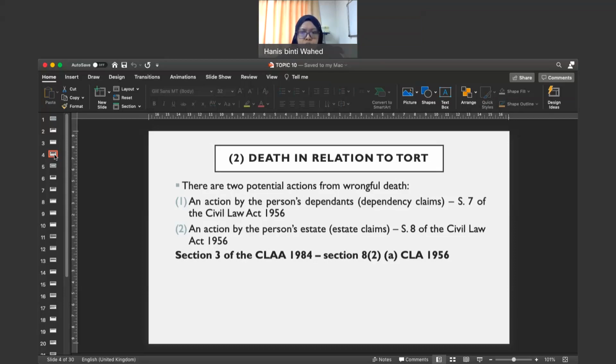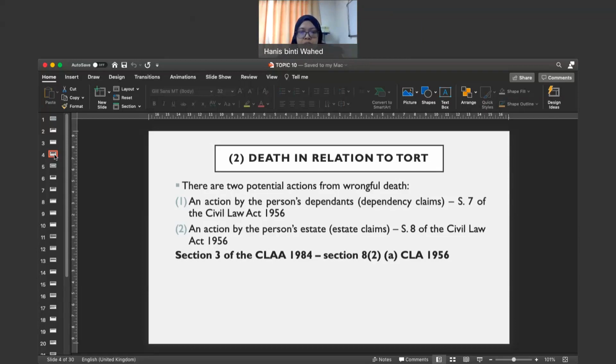I've also mentioned that there are a few amendments made to section 28A of the Civil Law Act, and we already discussed those amendments before. Similarly, there are also amendments made to section 7 and section 8.